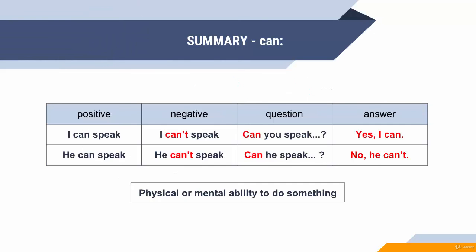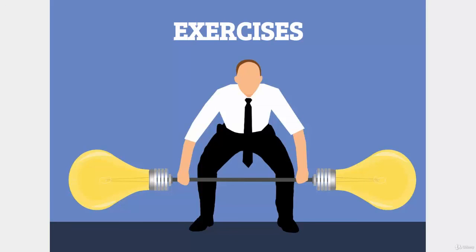Let's summarize what we've learned about the first modal verb, can. I can speak, he can speak. In a positive sentence, you just use can plus the infinitive. In a negative sentence, you use can't plus the infinitive. When you ask a question, the question starts with the modal verb. This is important. And the short answer: yes, I can, no, I can't.